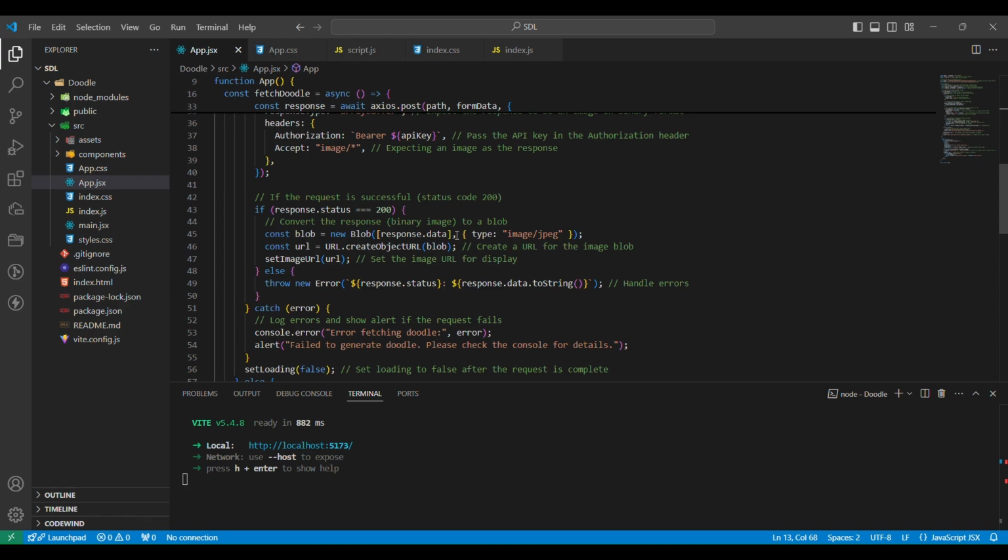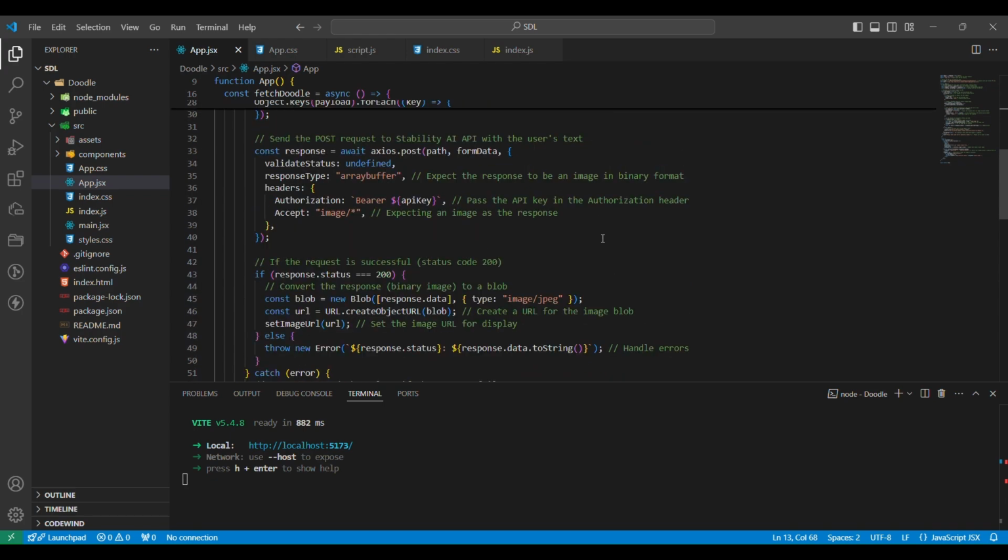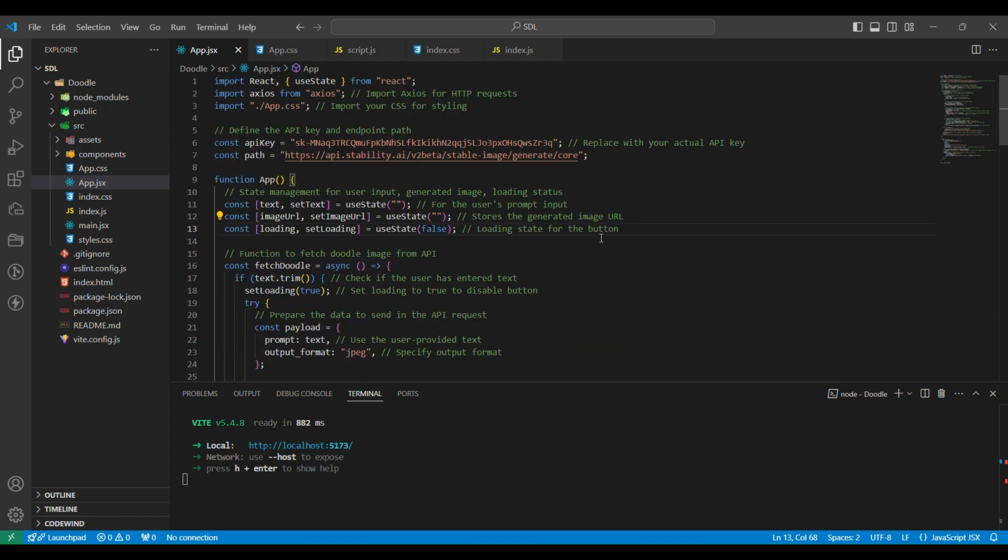So useState was very helpful to build this project, and you can explore more about useState through the React documentation.